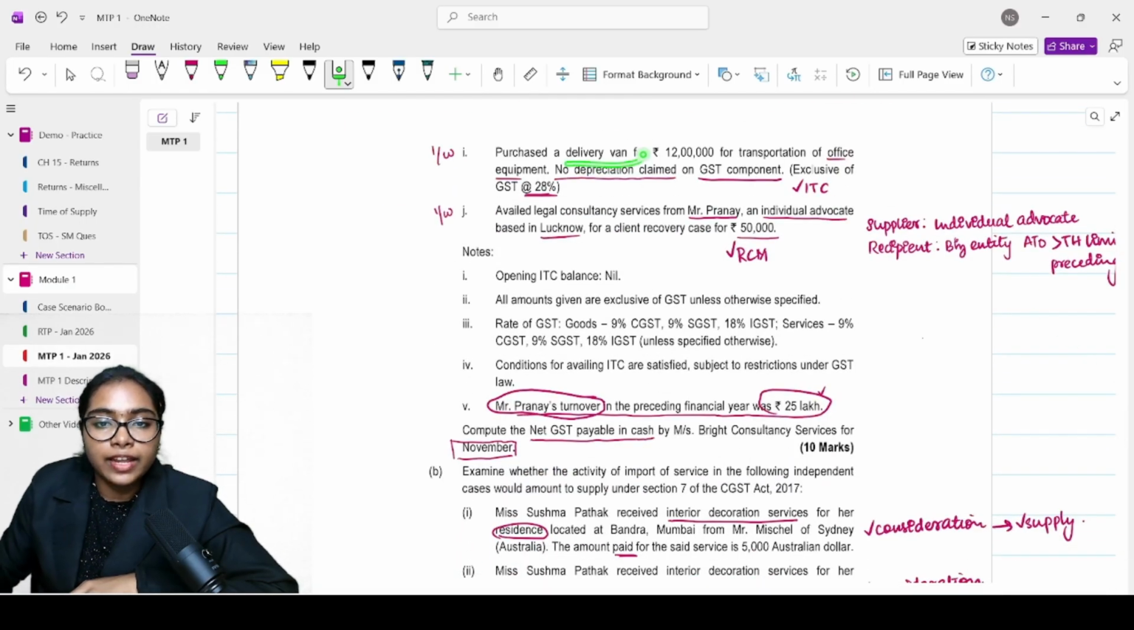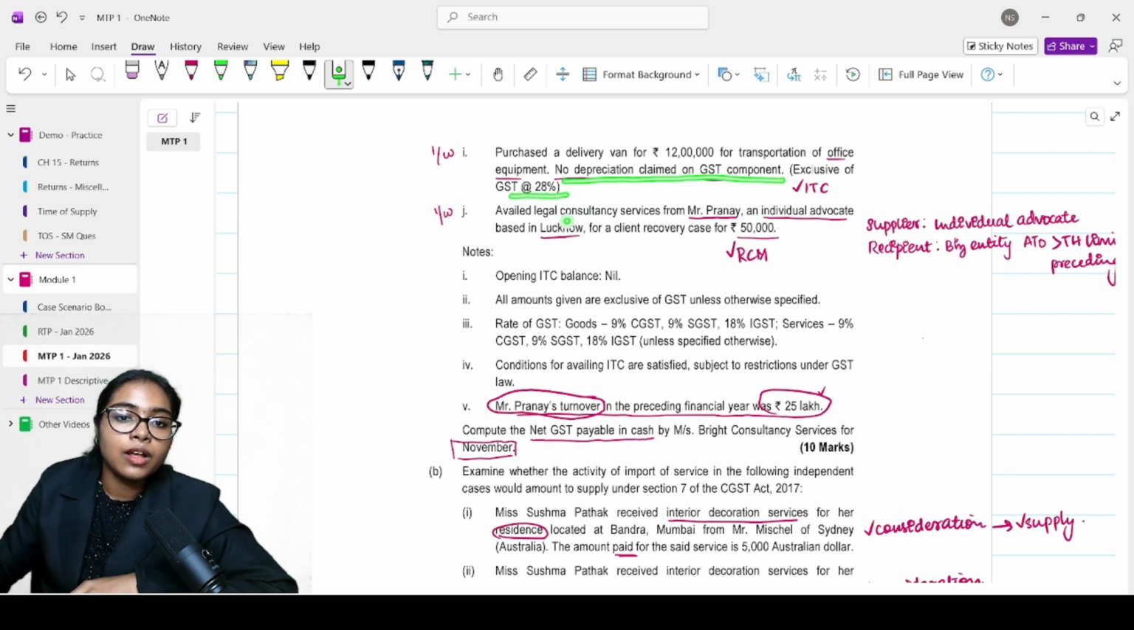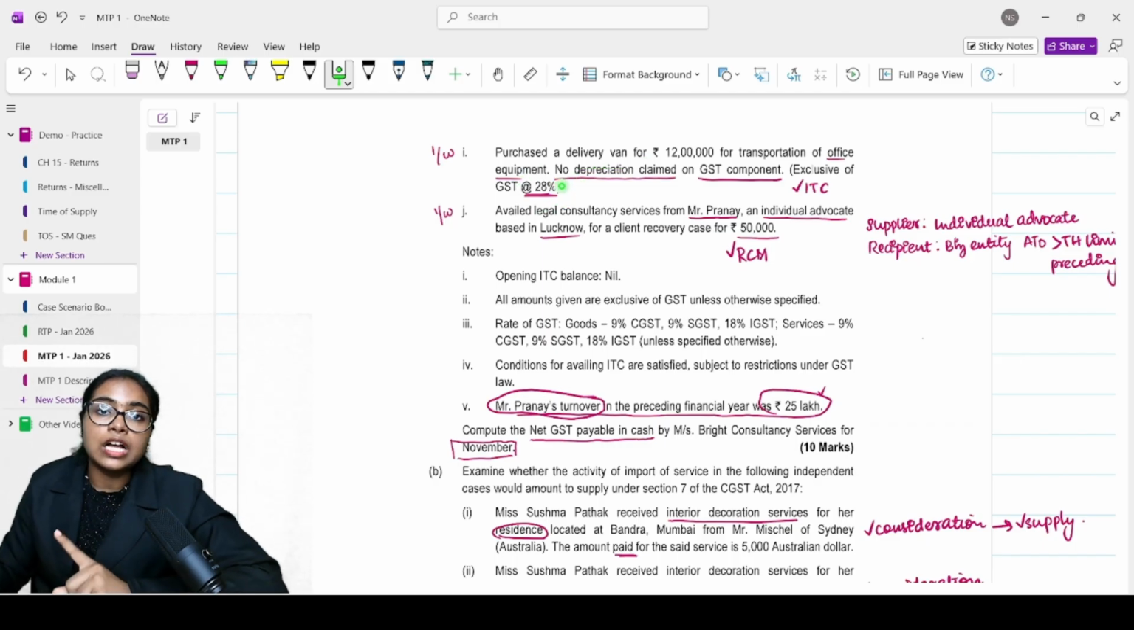Purchased a delivery van, which means it is for movement of goods, for 12 lakh for transportation of office equipment. No depreciation is claimed on GST component, exclusive of GST at 28%. One important thing here: rate of GST for everything else they have given as 18%. For the delivery van alone, they have given 28%.